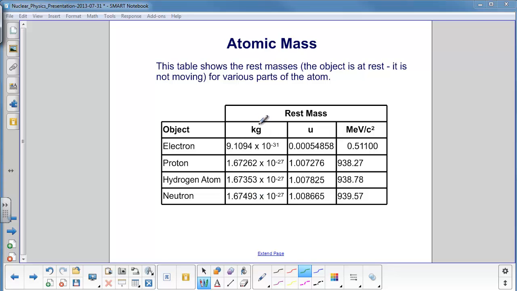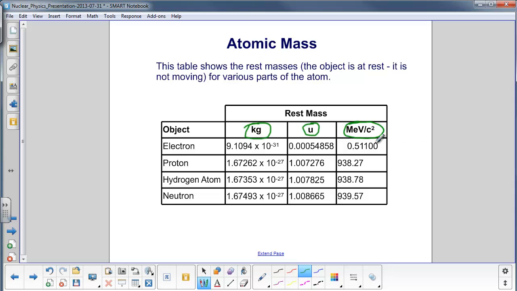So here's kilograms. We're very comfortable using kilograms. We've been doing it all year. In atomic mass units, that's the U here, you can see where a proton is a little larger than one atomic mass unit. The neutron is larger still, okay? And then over here you have the third way of representing mass. So these are just three ways of telling you what the mass of these particles are. And you can see how massive the proton, hydrogen atom, and neutron are compared to an electron. An electron is very tiny, 0.511 MeV per c squared.